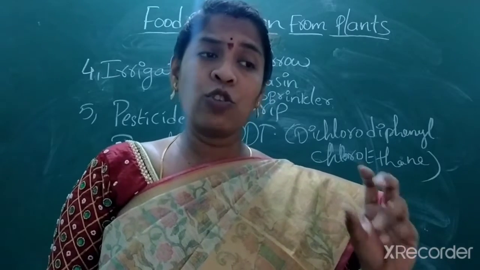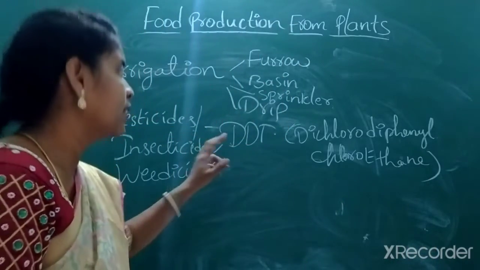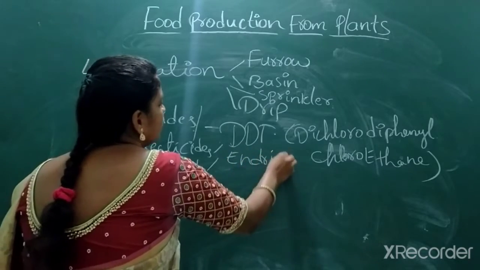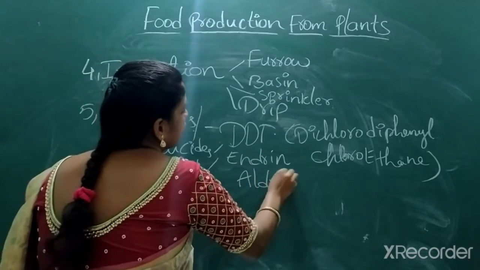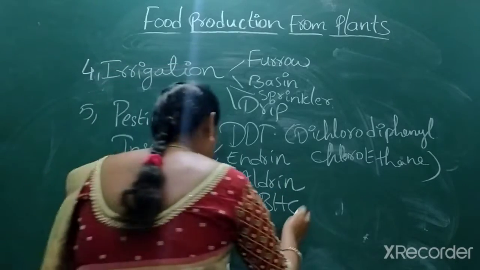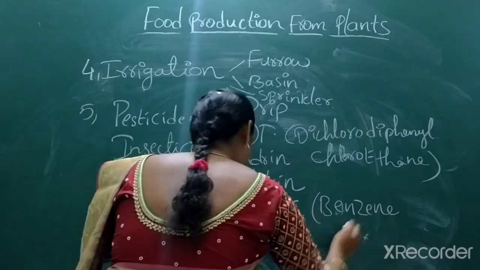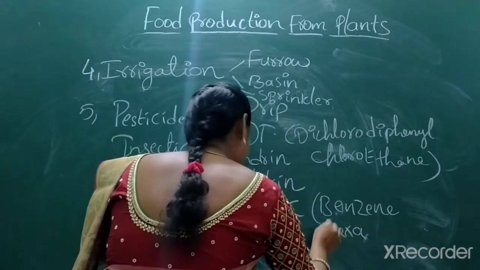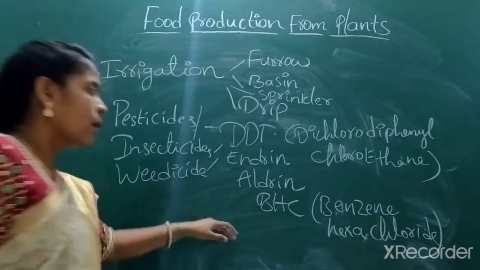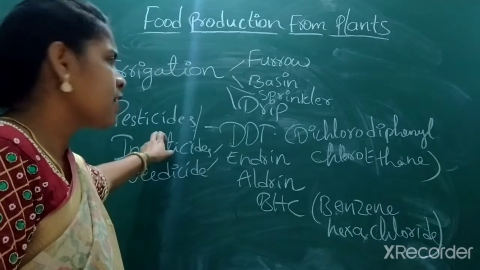So here, to control pests and insects, they make use of some chemicals like DDT, Endrin, Aldrin, BHC, nothing but benzene hexachloride. Aldrin, BHC, benzene hexachloride. These are insecticides and pesticides.